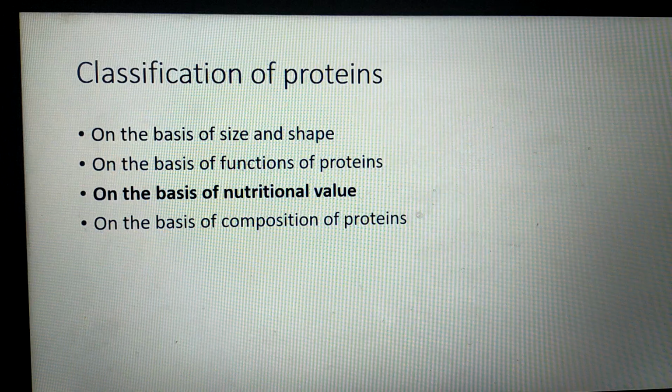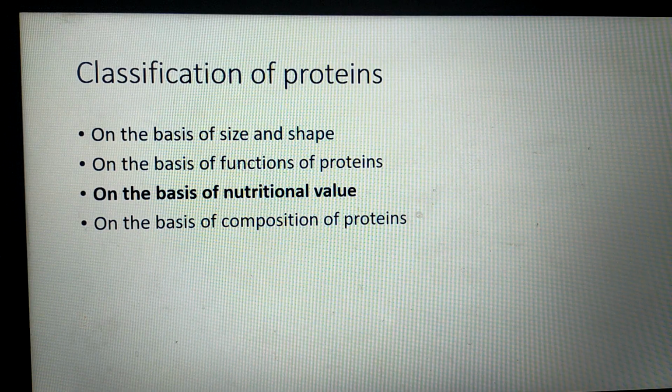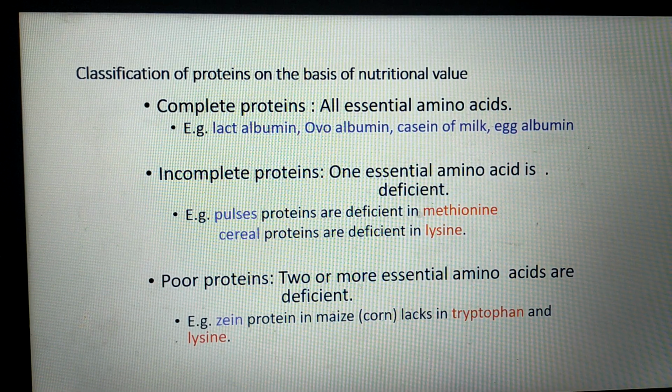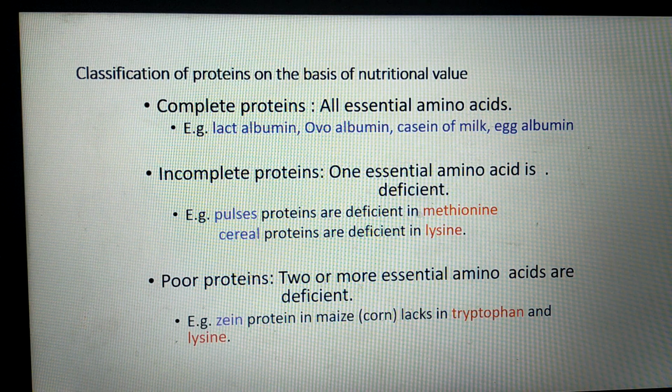Next classification of protein is on the basis of nutritional value. We classify proteins into 3 categories. Complete proteins first means the proteins which contain all essential amino acids. Examples of these complete proteins are lactalbumin, ovalbumin, casein of milk, and egg albumin. If we consume this complete protein, nitrogen content of our body increases and we will gain weight.